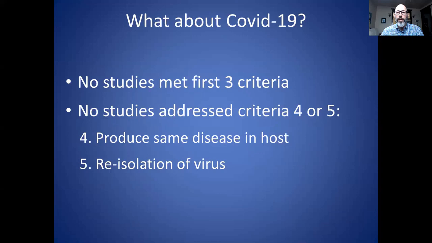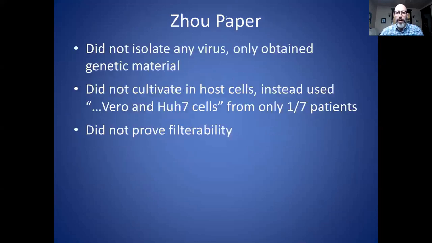So if criterion 4 and 5 were never attempted, you can already conclude from that that it has not been proven, to be fairly confident, that this is a cause of any illness. But let's look a little bit closer. So the Zhao paper, they didn't isolate any virus. Once again, they obtained genetic material as described in the previous procedure. Number 2, they did not cultivate in host cells. They used, once again, Vero cells and these other HUH7 cells, but they only did this in 1 out of the 7 patients, and they did not prove filterability.